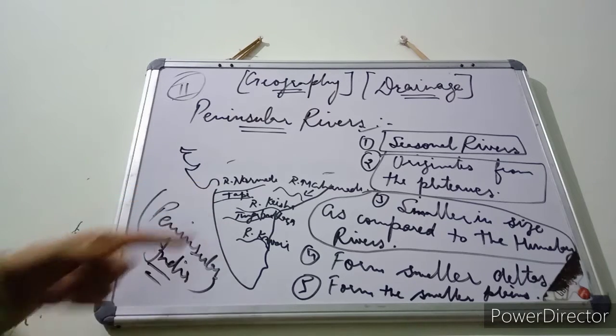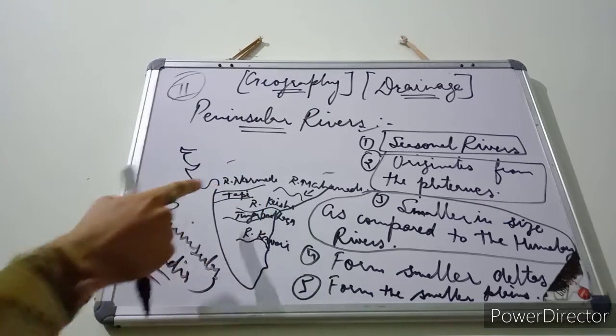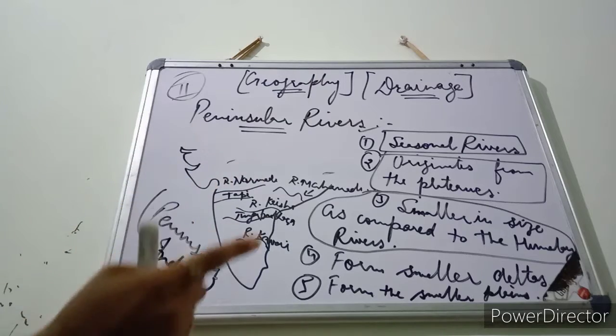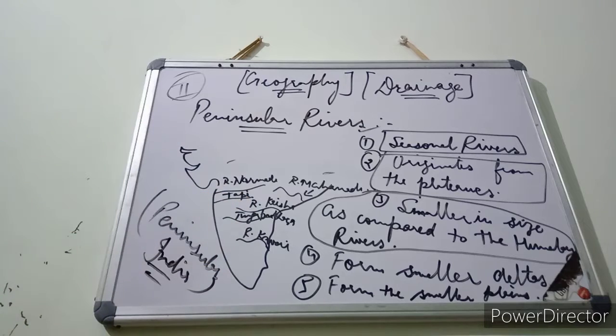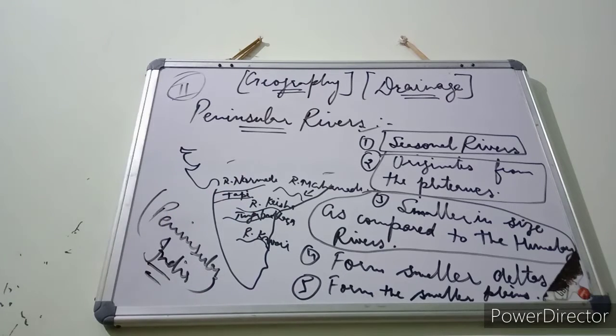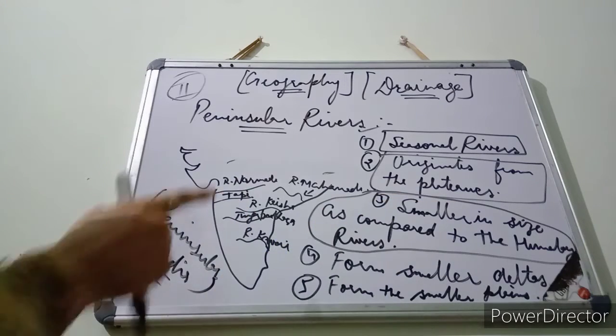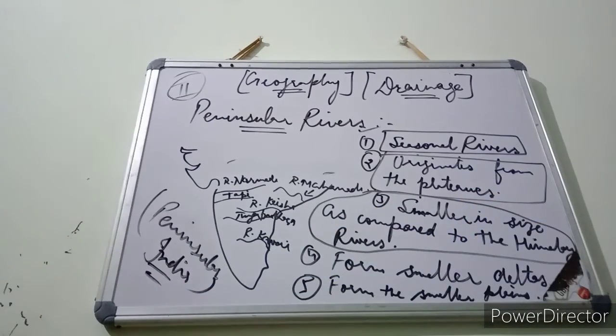But these rivers, you can see here, flow in a very small path. You can see the path of Narmada, it is very small. Path of Tapi, Mahanadi, Krishna, Tungabhadra, Kaveri. You can see that their path is not so large, just like the path of river Ganga, river Brahmaputra, river Indus. Those rivers make a very long path, but these rivers are smaller in size. Their path is very small as compared to the northern rivers. So that's why this is also an important feature of these rivers, that these are smaller in size as compared to the Himalayan rivers. Okay, next, number 4.